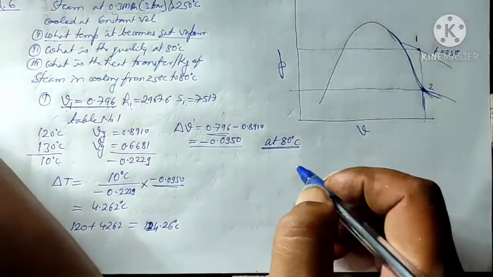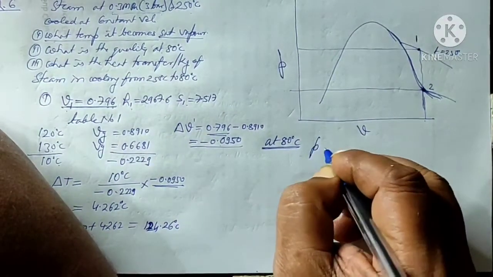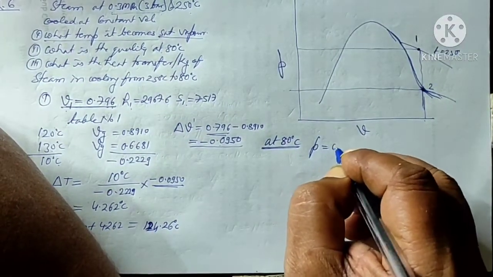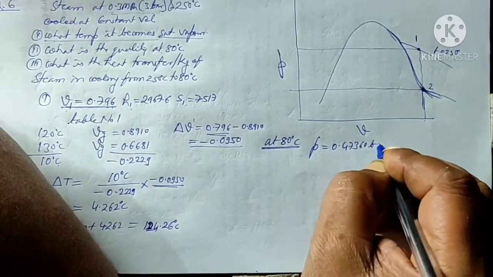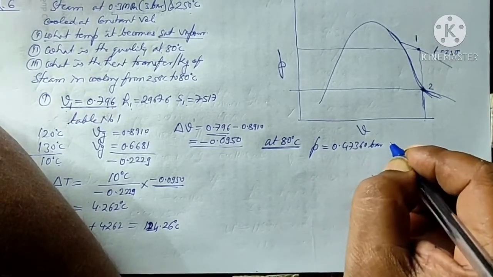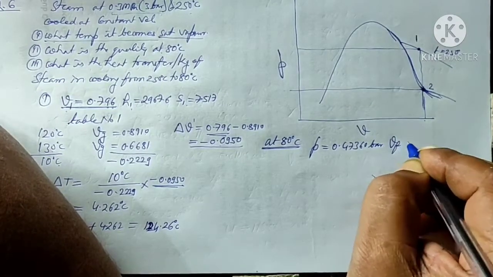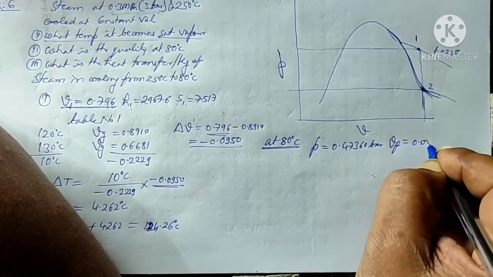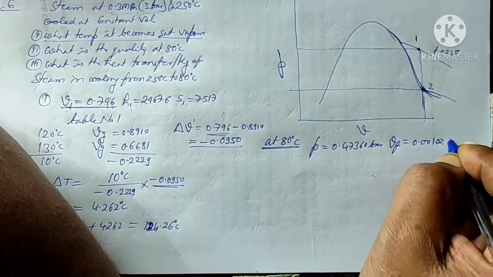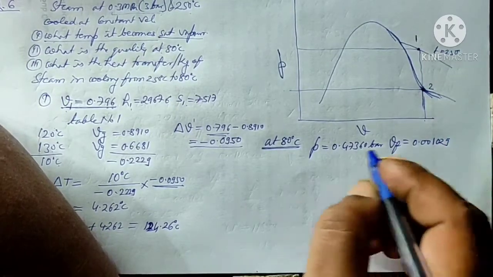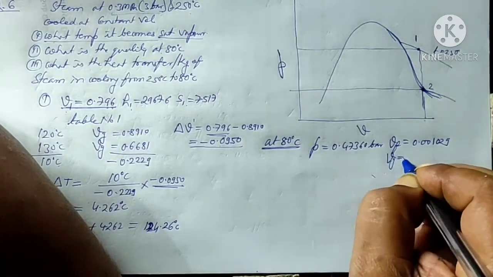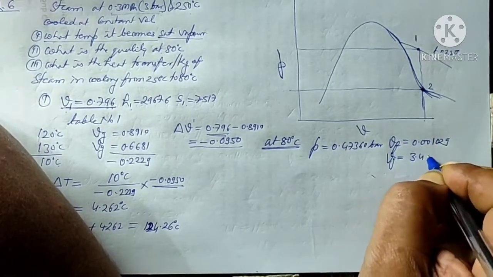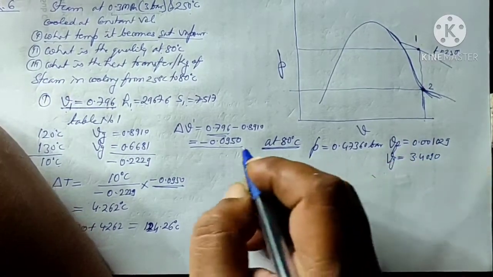So at 80 degrees centigrade, pressure is 0.4736 bar, Vf is 0.001029 meter cube per kg, Vg is 3.4090.